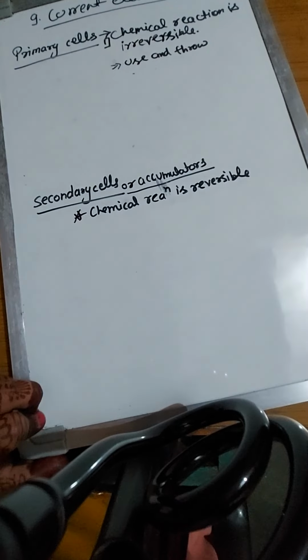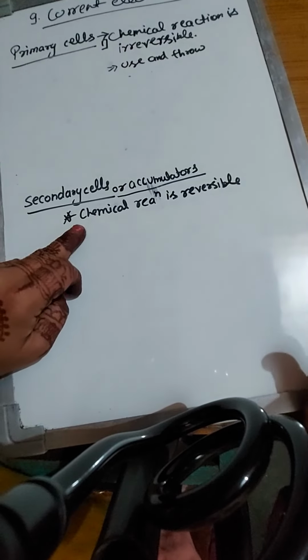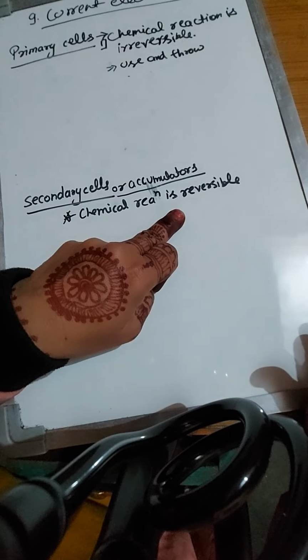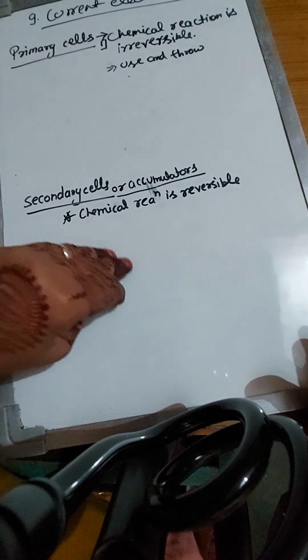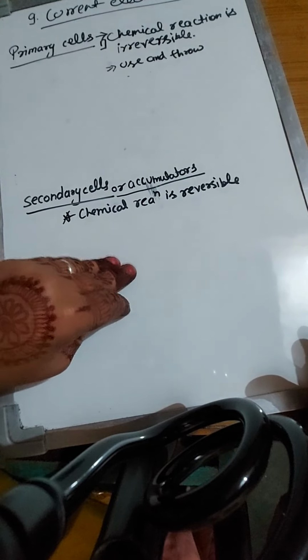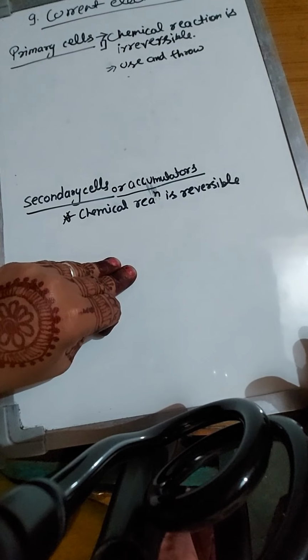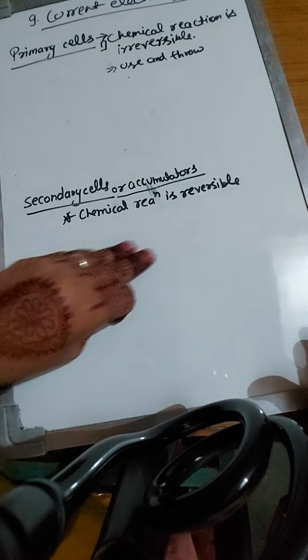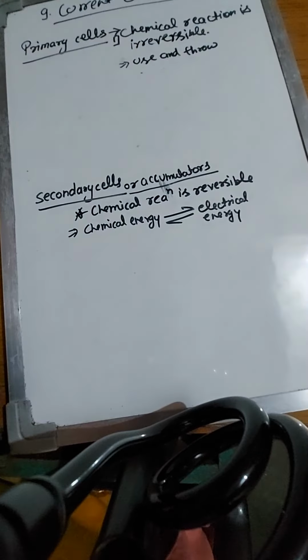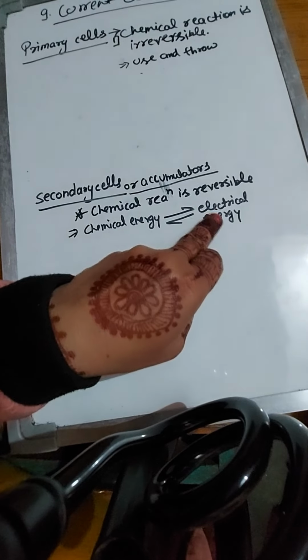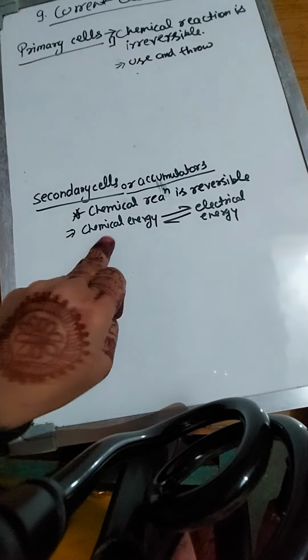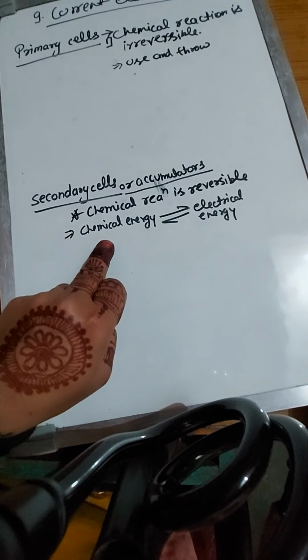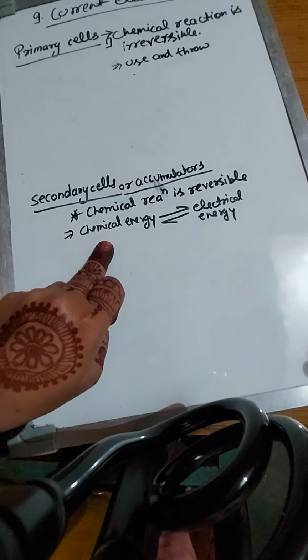And if we talk about the secondary cell, the chemical reaction is reversible. That means it is chargeable. When it is used, all chemical energy changes into electrical energy. On charging it, when you charge such a cell, you will see electrical energy convert into chemical energy. So in a secondary cell, chemical energy converts into electrical energy and electrical energy changes into chemical energy. That is why it is a reversible and rechargeable cell, that is, an accumulator cell.